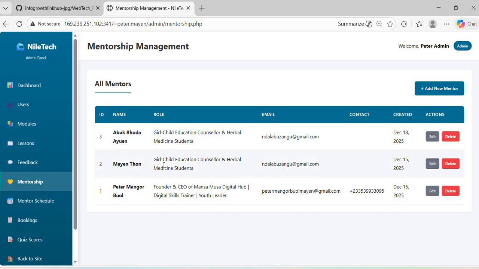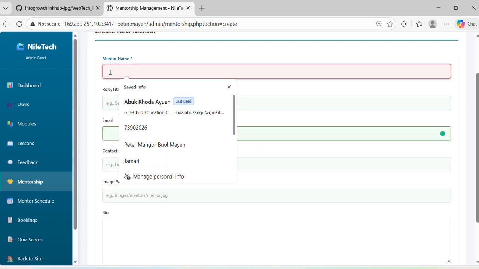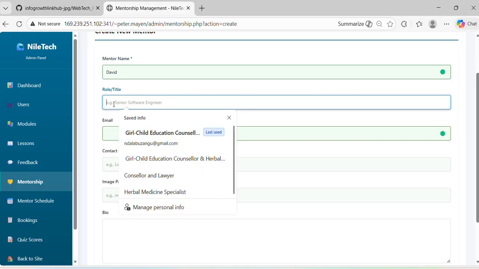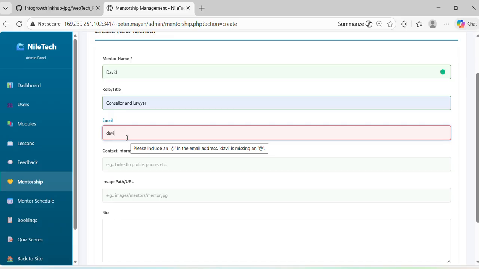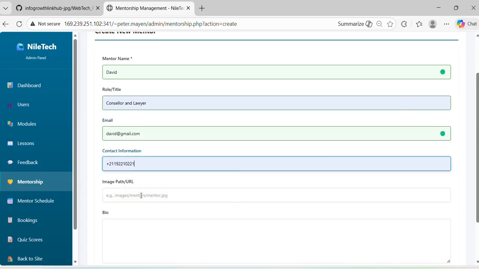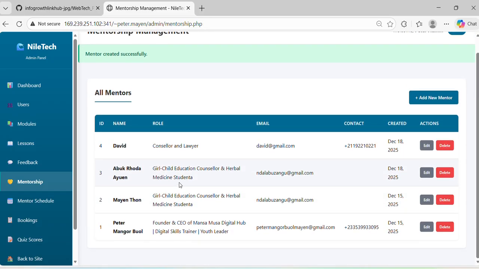Abuk, Roda, Yen, Mayen, and admin can edit or add a mentor. Can put the name, David, role, counselor, then say David@gmail.com, then put the details like contacts and other things, and then you create. From here, you see the mentor has been added.